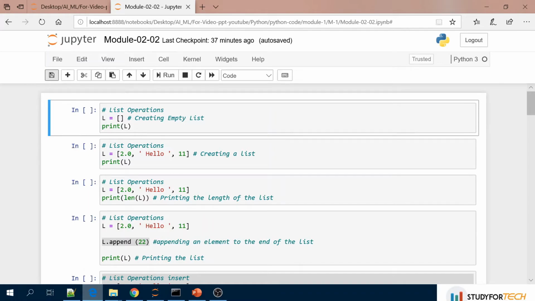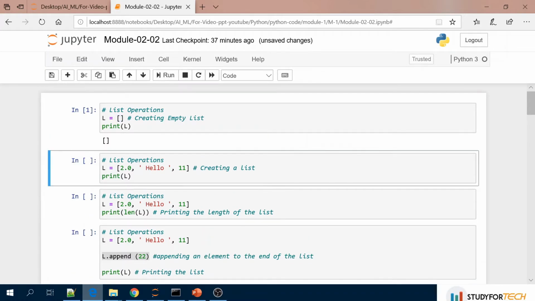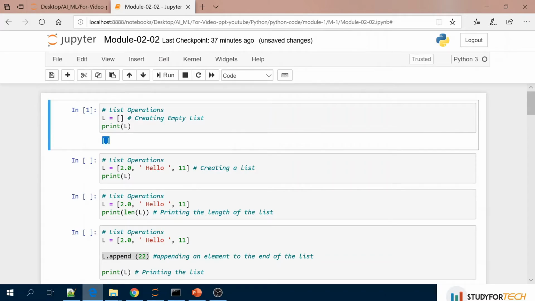So if you see here, this is the list operation, creating an empty list. Here we have a list, and this is the square bracket. This will create an empty list. So let's run this one. So no value inside this list. This is the empty list.